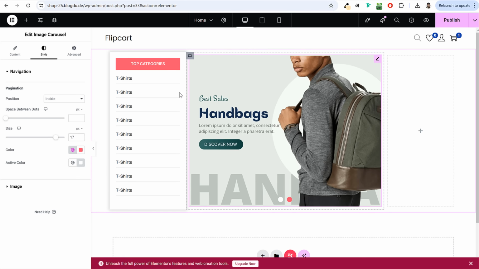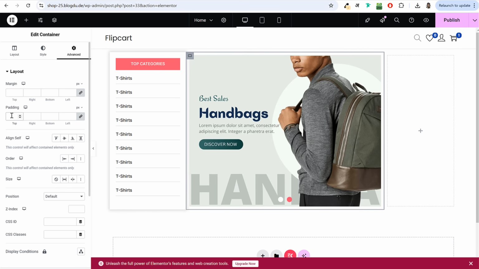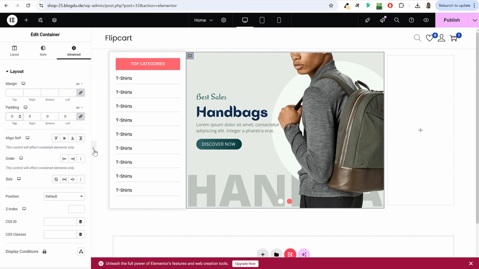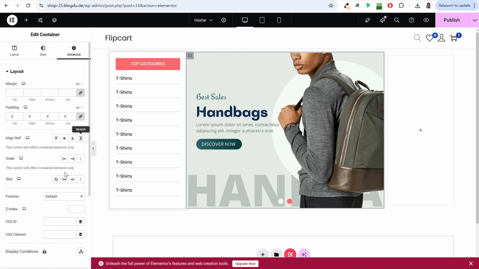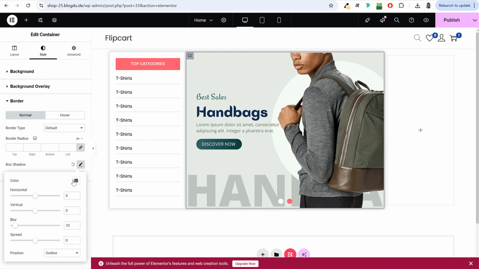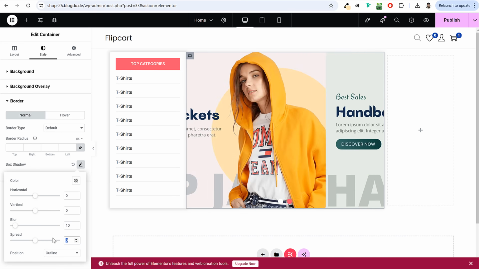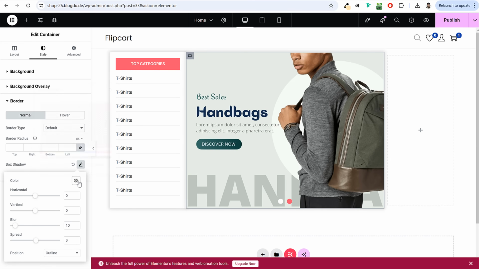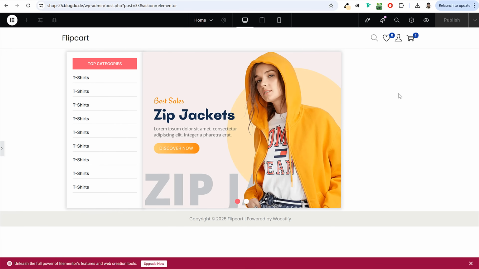Now we have to do one thing. We have to click on this option, edit container, middle column. Okay, go to advanced and make padding 0. Okay, now it will touch this section, but after some time we'll fix it. Same thing, go to style, select border, add the same border style. Okay, 15%, so 0.15 at the end, and spread 3. So 0.15 at the end, just like we added in the left column. Okay, it will give you like this.